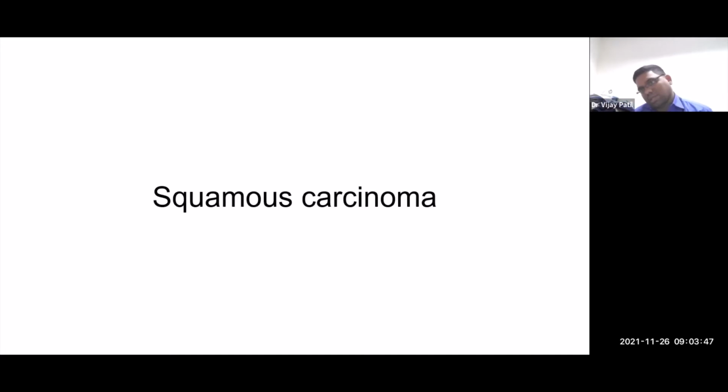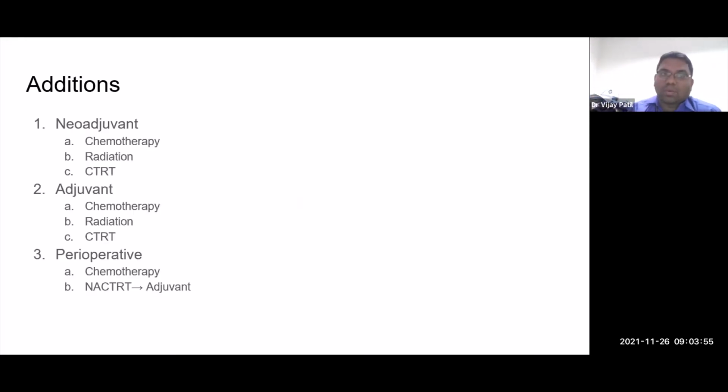Now, because the biology is different, squamous is way more aggressive, with a high amount of lymphatics. We'll discuss squamous separately, and then we'll discuss adeno separately on what we do in these cases. So let's talk about what we can do. We can give something before the surgery, we can do something after the surgery, or we can give something sandwiching the surgery, before and after the surgery. And that's the way it has been done.